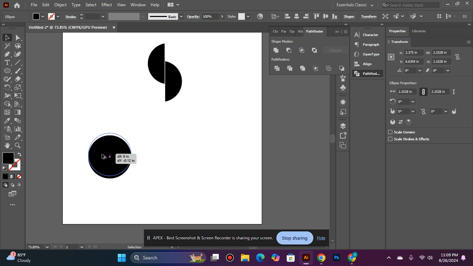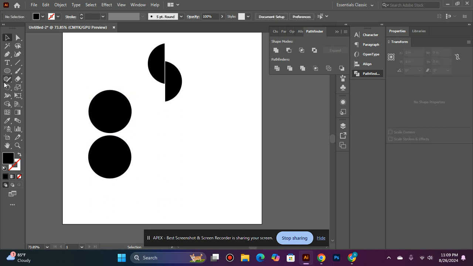Another circle, and don't make a mistake if you copy with alt. First you leave the mouse and then alt to copy the object, another circle.